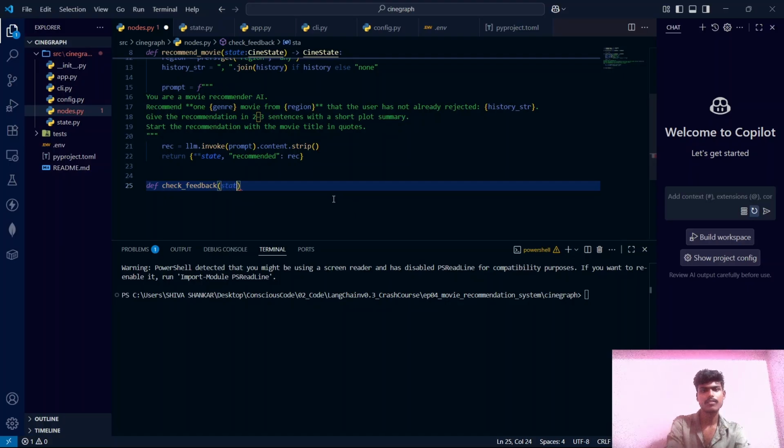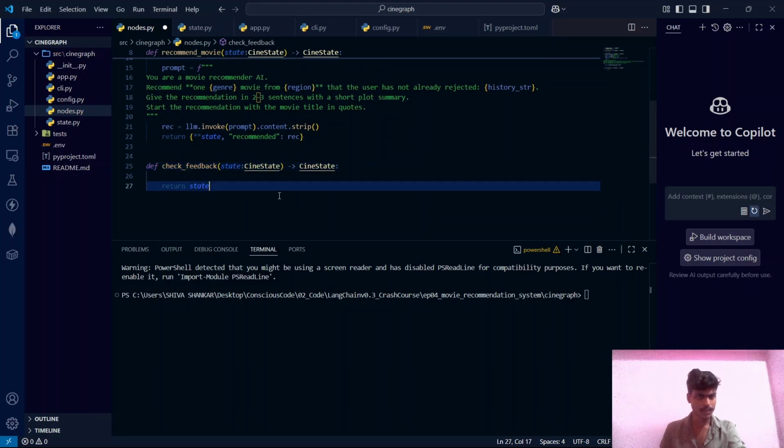It will also take the state as input, and it will return the CineState as response. Node 3 also doesn't compute anything by itself here. We are including it just to maintain a clear workflow. It's basically a placeholder for feedback processing. In more advanced agents, you might track metrics, log feedback, or even trigger other actions.